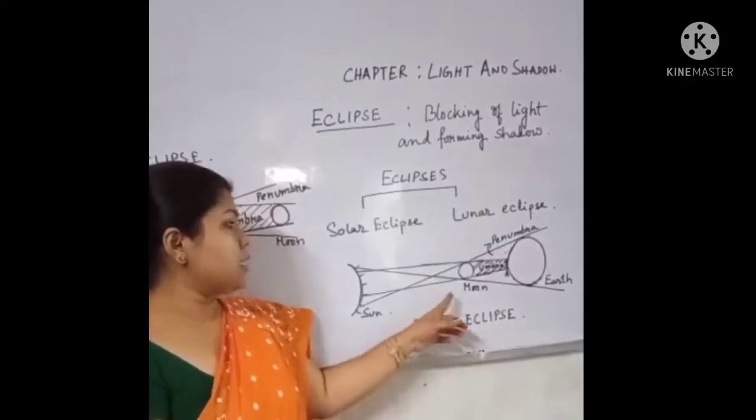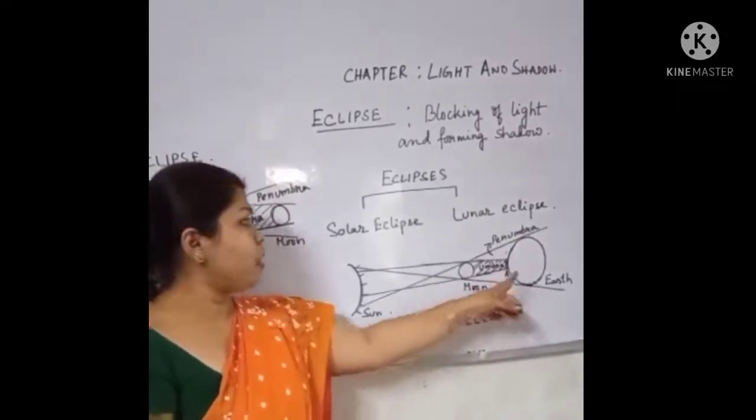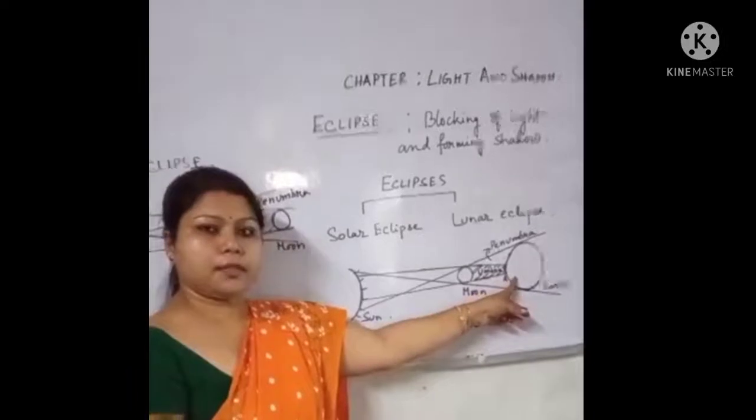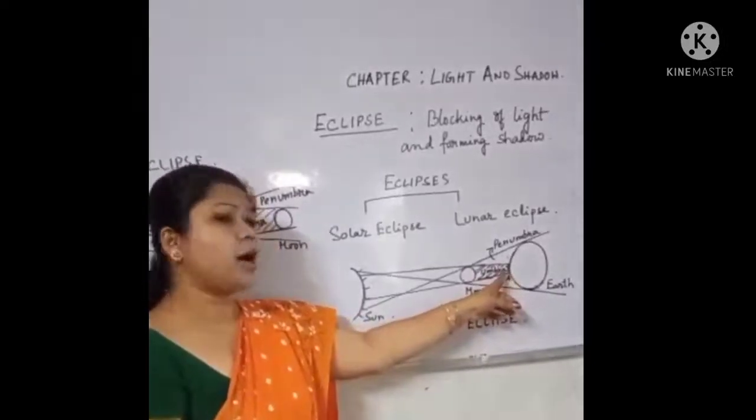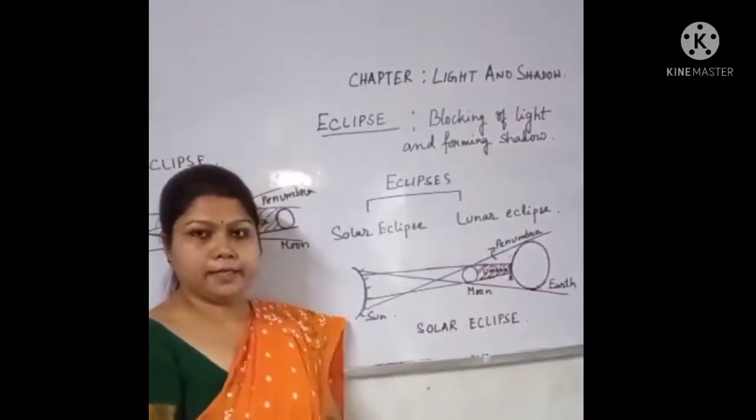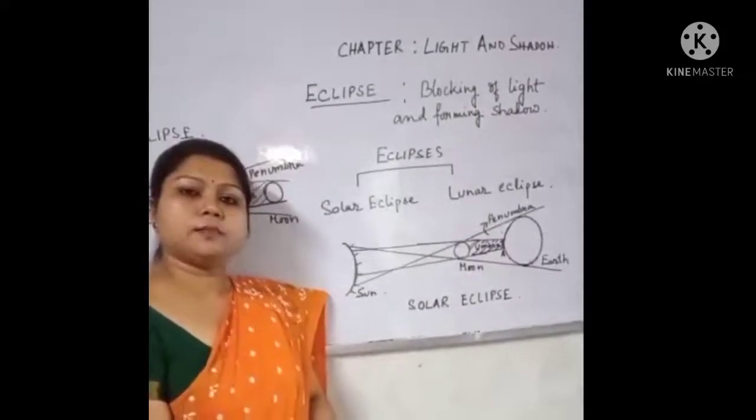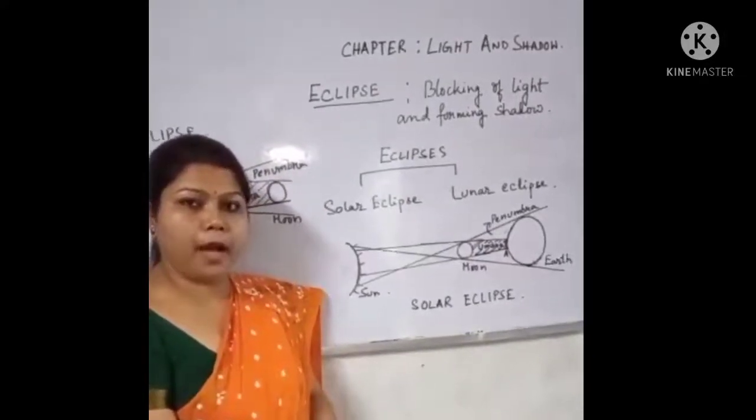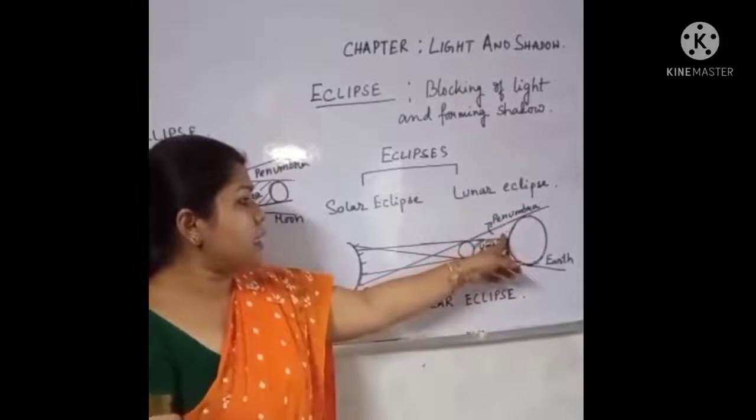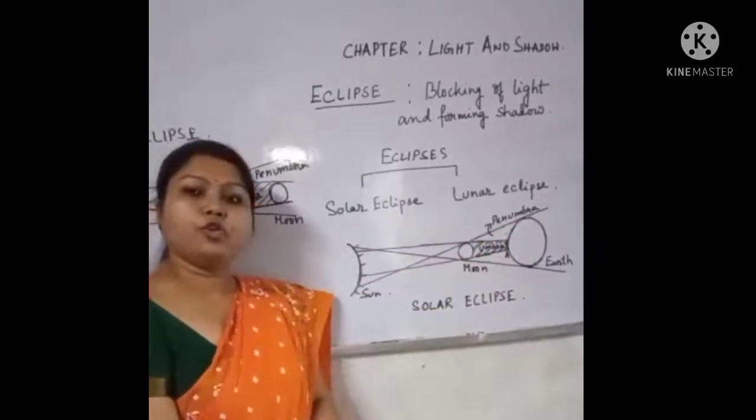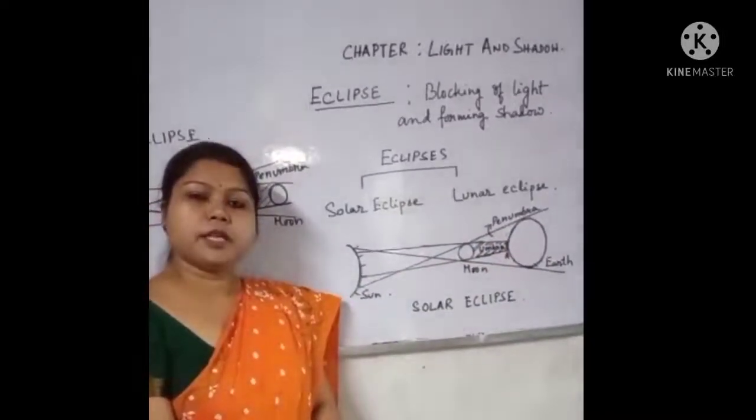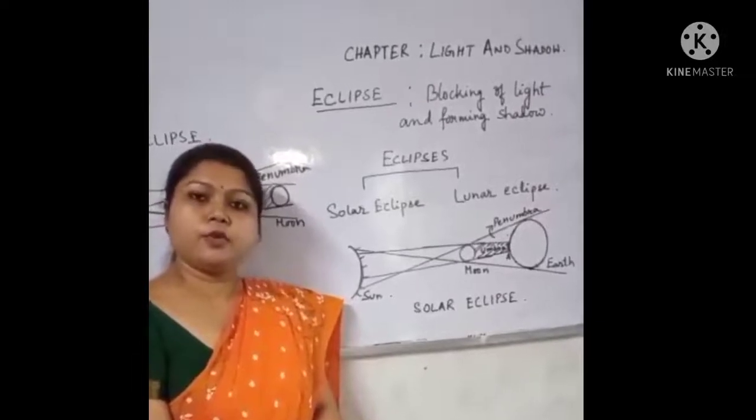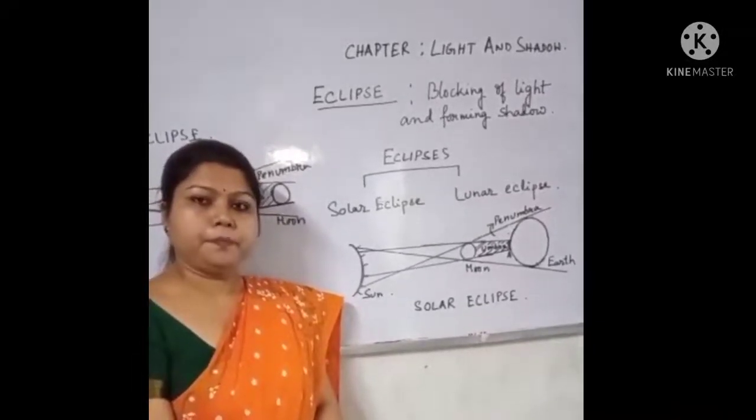In this case, the shadow of the moon falls on the surface of the earth, and in that part of the earth it is total darkness, and this total darkness part is known as umbra. And this part is not totally dark, it is partially dark, and so it is known as penumbra.